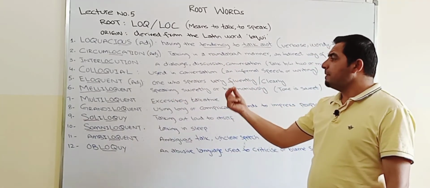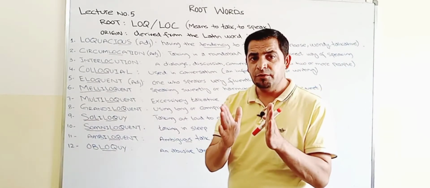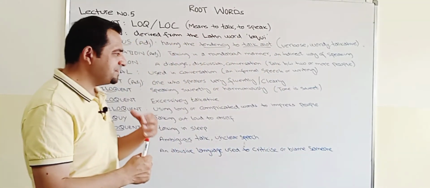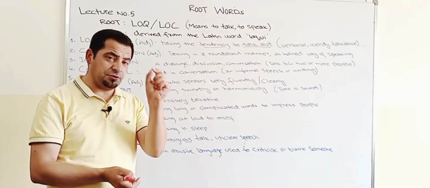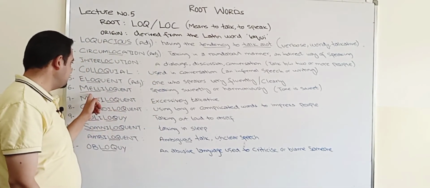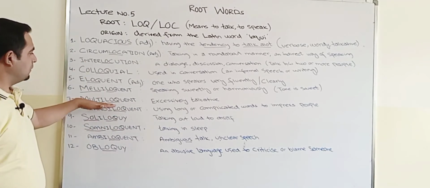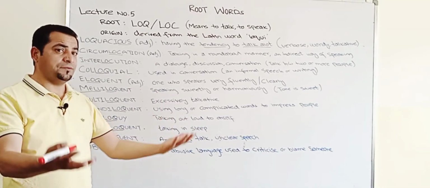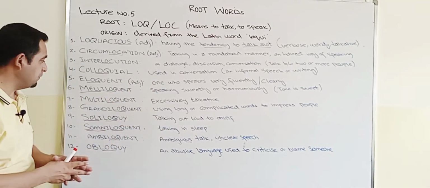And then melloquent. Mell, I told you that this is again a root word. Mell means sweet or honey. So if someone speaks sweetly or harmoniously, especially the tone is sweet, that means that the person is melloquent. Multi means more. So multiloquent, excessively talkative. I mean more than required. So it's somehow giving a negative connotation, not a positive connotation.